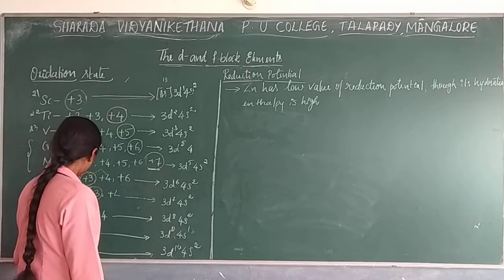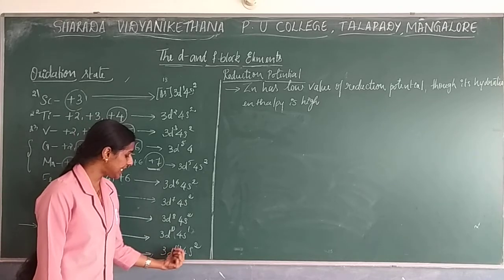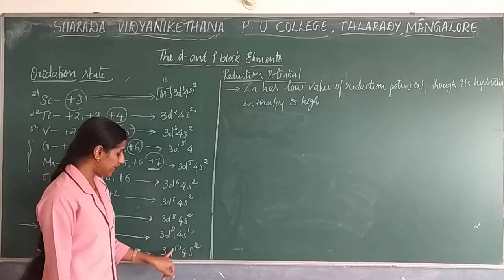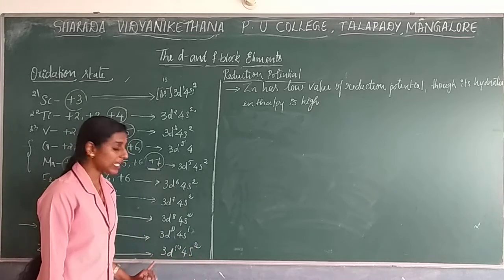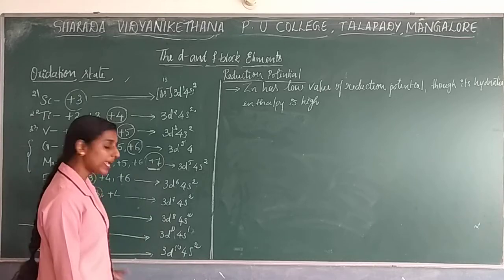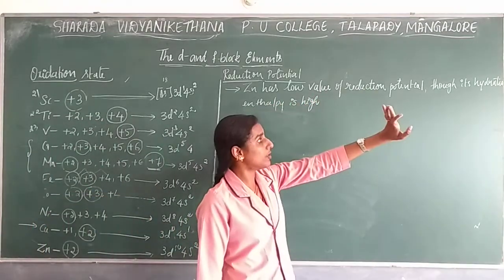Why? Because the electronic configuration of zinc goes with 3d10 as well as 4s2. The d orbital is completely filled, and the s orbital is also completely filled. So this will get extra stability to the element. That's why it will have a lower value of reduction potential.